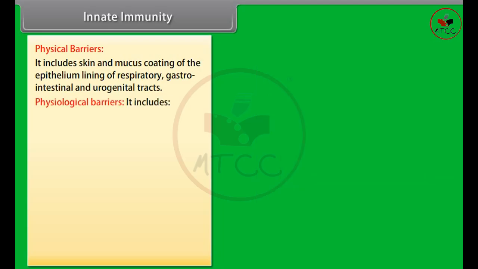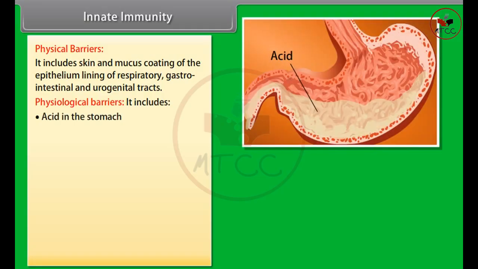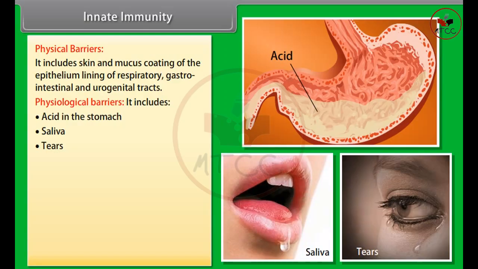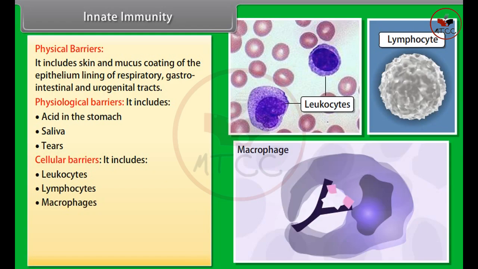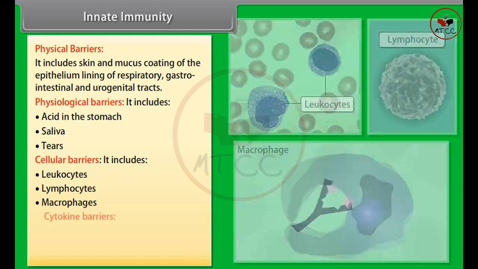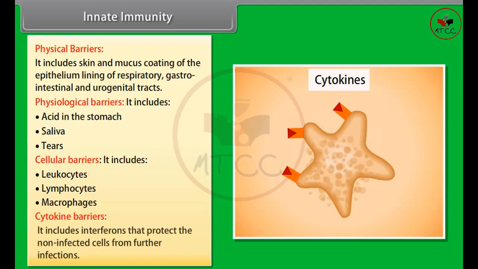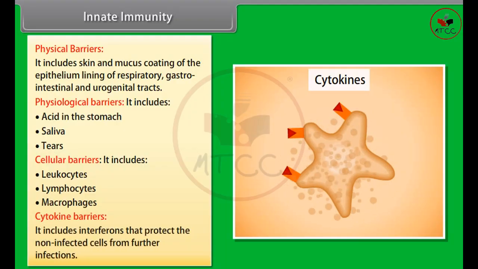Physiological barriers. It includes acid in the stomach, saliva, tears. Cellular barriers. It includes leukocytes, lymphocytes, macrophages. Cytokine barriers. It includes interferons that protect the non-infected cell from further infections.